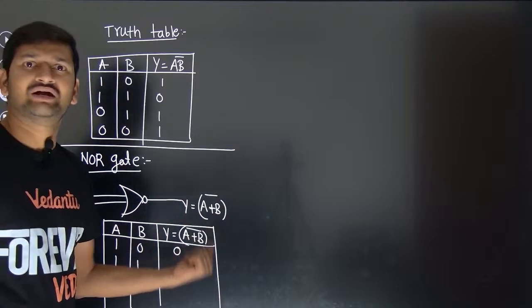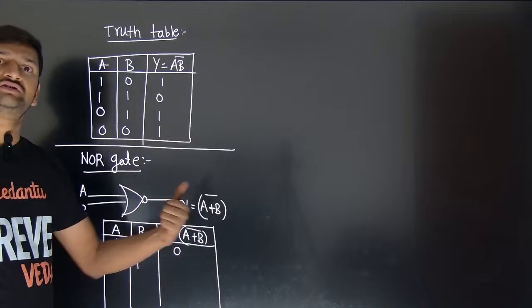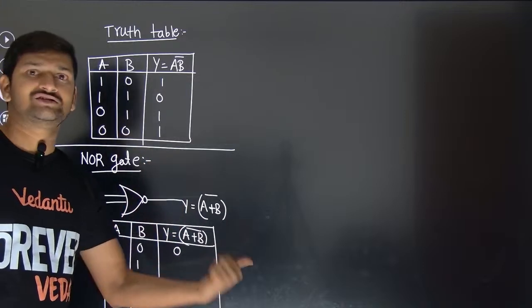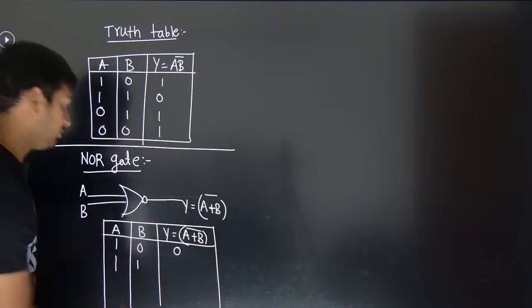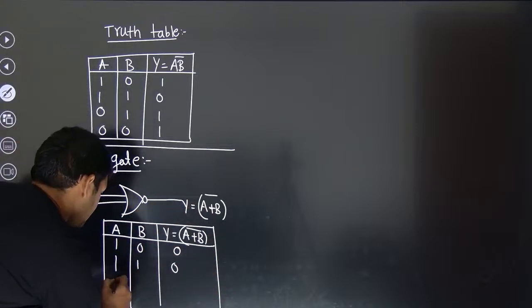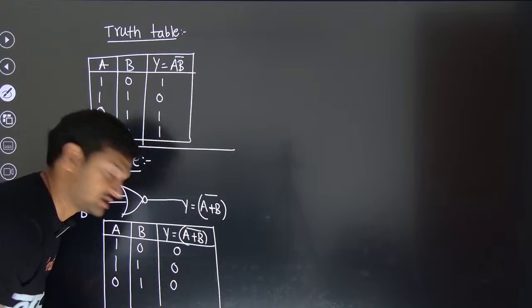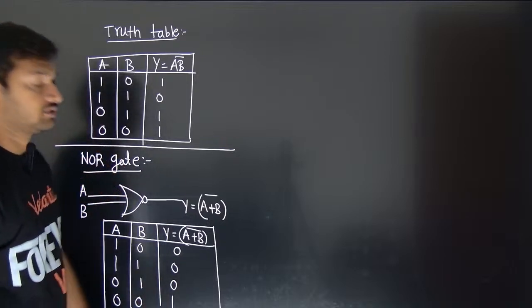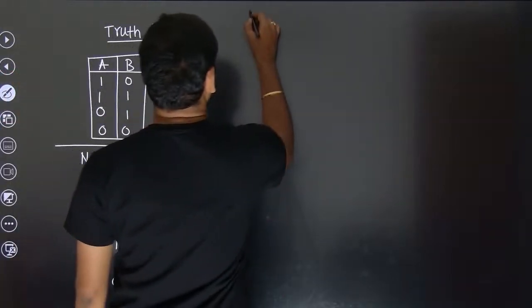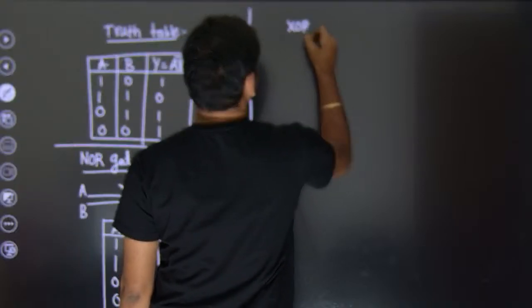1, 1. 1 plus 1. We say 2, but my intention over here is on-off, right? So 1 plus 1, in normal math is 2, but we write it as on. On means 1. So 1 bar will be what? 0. 0, 1, again on, 1 bar, 0. 0 plus 0, which is 0, which is going to turn out to be what? 1.